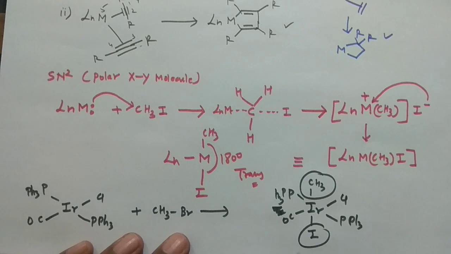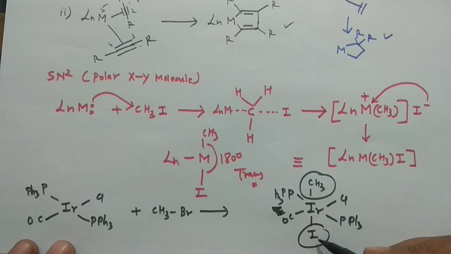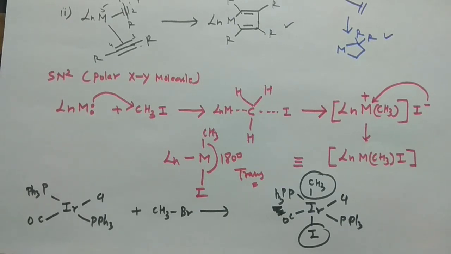And one more important thing which you are observing here: in the case of the non-polar cases, the carbonyl and the chlorine, which were trans in the Vaska's complex, were cis in the product, but in this case it is not changing the stereochemistry. So whenever you are dealing with polar molecules for this oxidative addition reaction, of course the trans geometry would be obtained, but the trans nature of the carbonyl and the chlorine would not change. This is the big difference between the polar and the non-polar mechanism. This is something very, very important, and with the help of this you will solve the problems of CSIR NET examinations also.